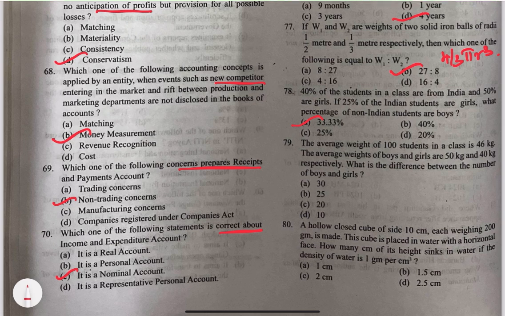79. The average weight of 100 students in a class is 46. Average weights of boys and girls are 50 and 40 kg respectively. What is the difference between the number of boys and girls? Again, it's quite easy. The answer would be 20. Try to find out the average weight of the boys and girls using the allegation method, and then you can find it out. It would be 100 by 5 into 1.